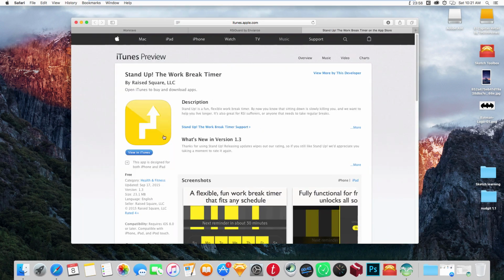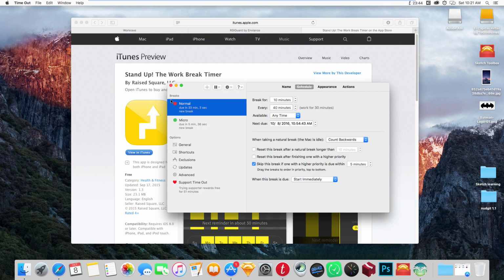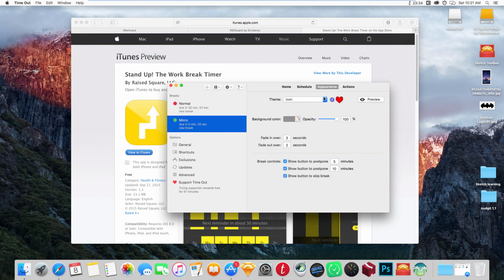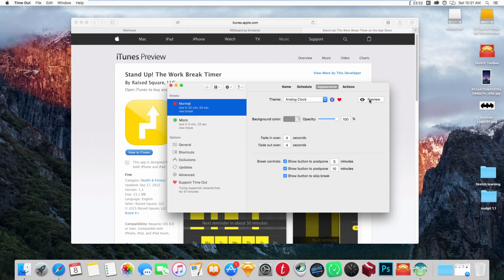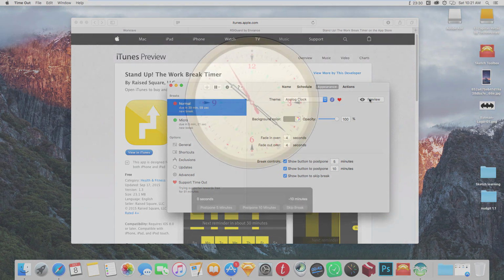I'm going to show you a few more. This app is for iPhone and iPad. This is another option if you want to install it on a separate iPad or iPhone. This is good, but I really recommend this one. Timeout is the best one because it is going to blur your screen. Let me show you how it does it. It is going to disable your screen like that.